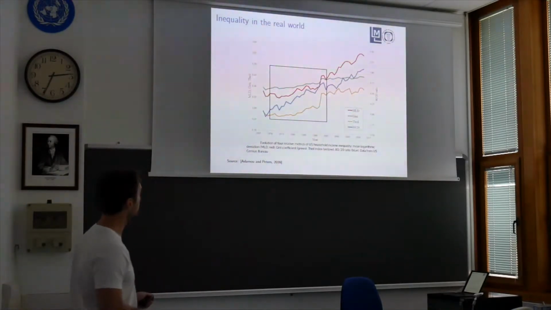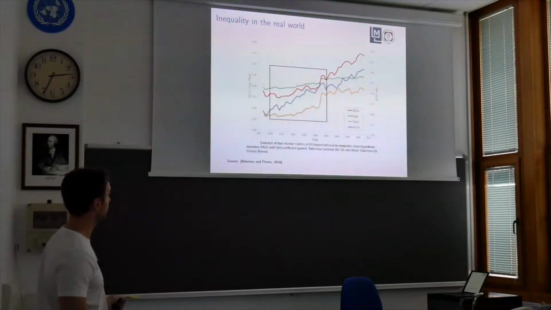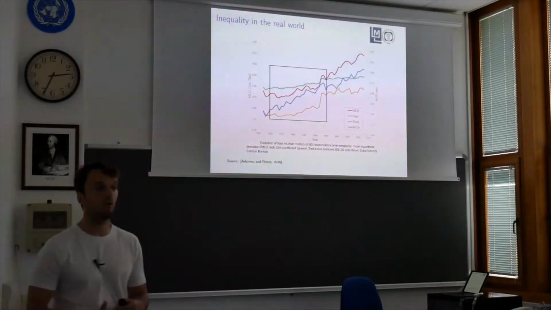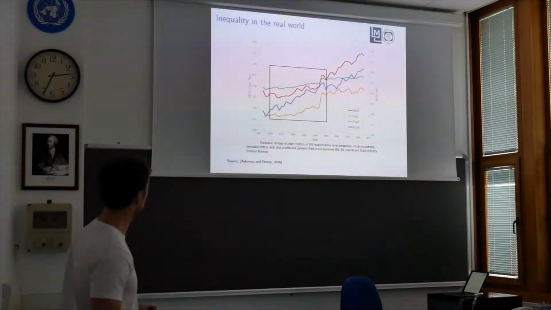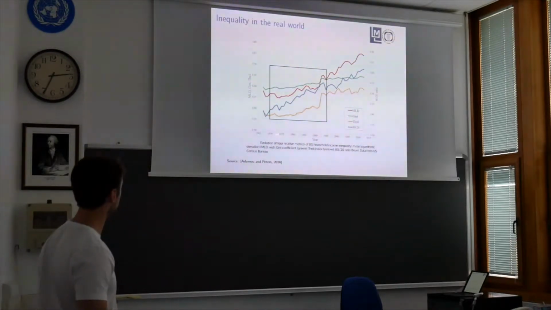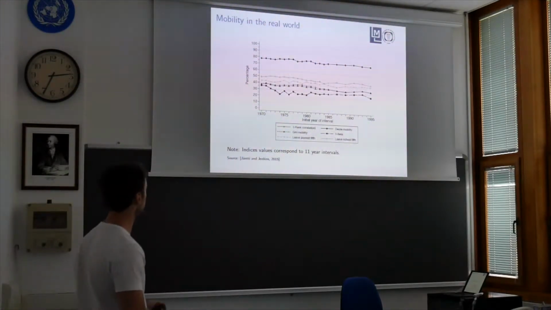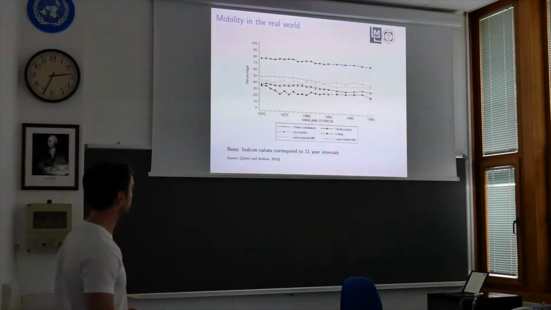Here we can see that independent of the measure, every measure suggests that inequality is increasing over the time interval. I'm pointing out the interval between 1970 and 1995 because, as you will see in the next figure, where we compare mobility around the world, we just have the time span from 1970 to 1995.